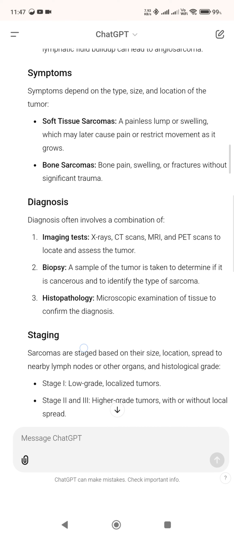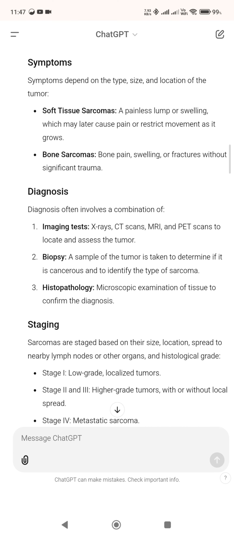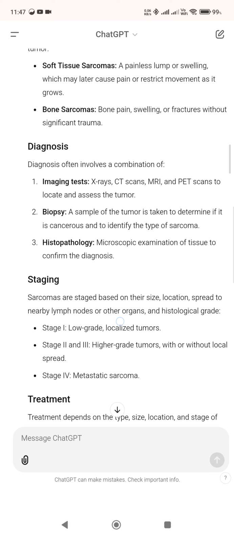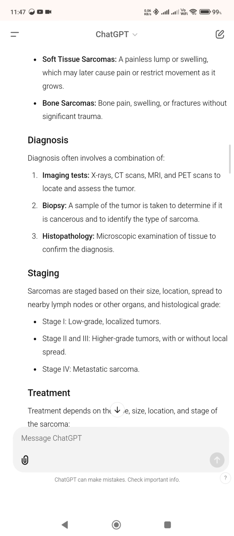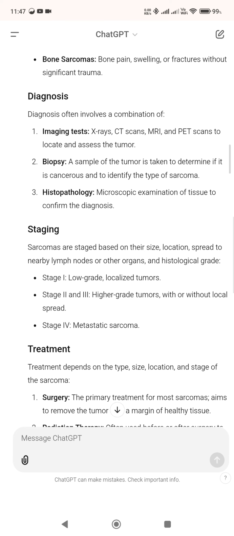Symptoms. Symptoms depend on the type, size, and location of the tumor. Soft tissue sarcomas. A painless lump or swelling, which may later cause pain or restrict movement as it grows. Bone sarcomas. Bone pain, swelling, or fractures without significant trauma.